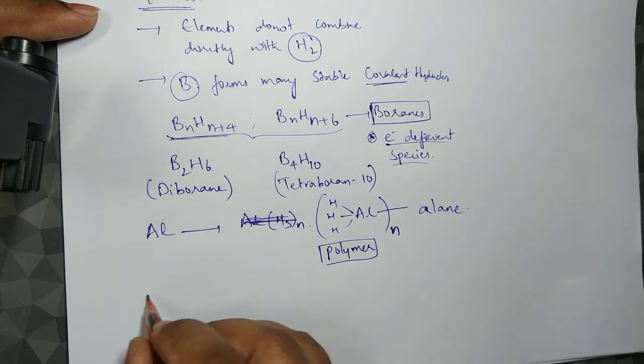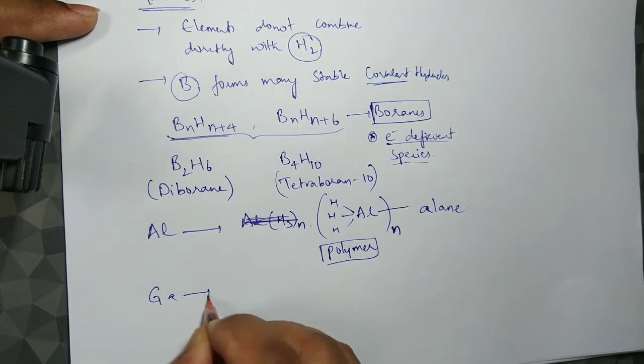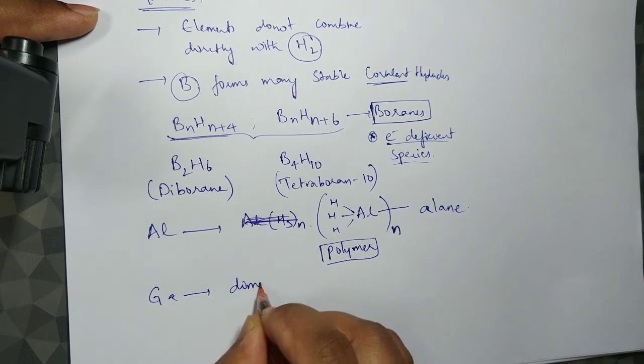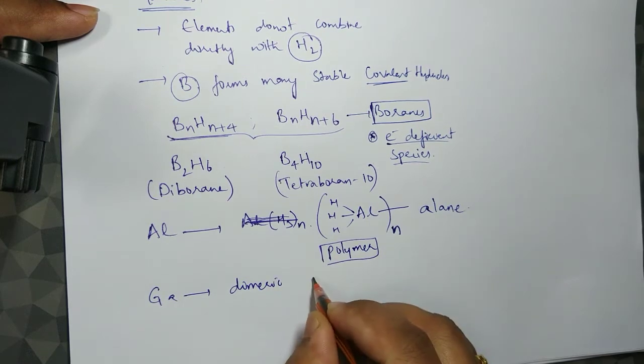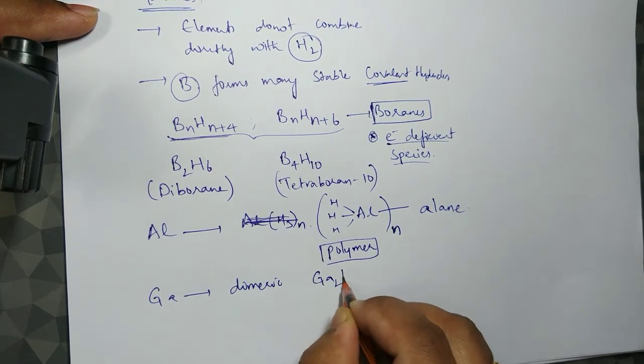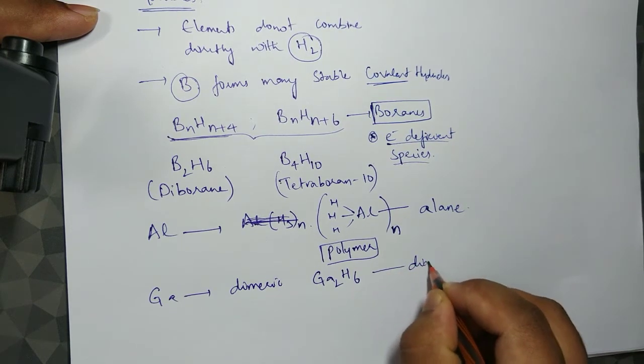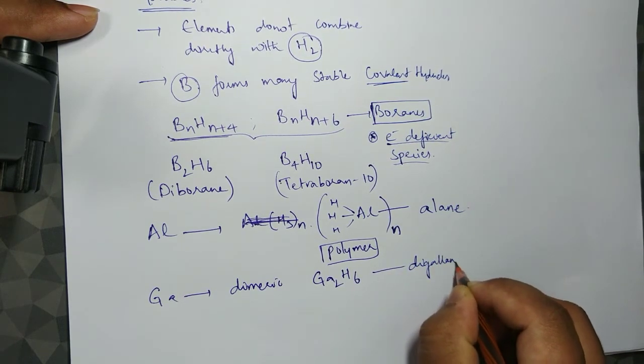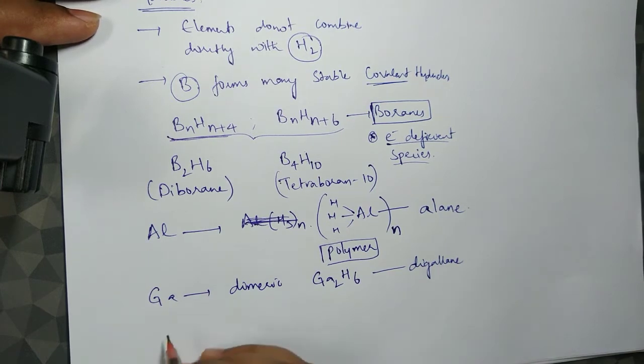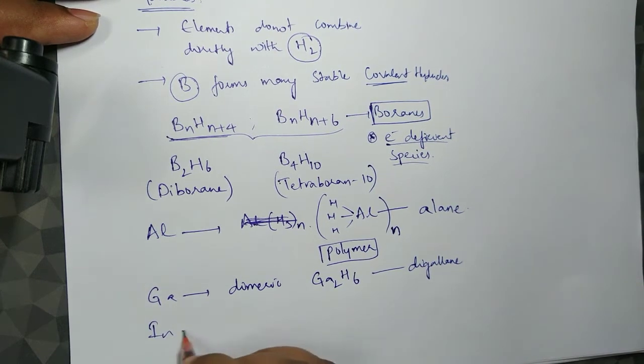Similarly, gallium exists in dimeric form as Ga2H6, and the name of this is digallane.